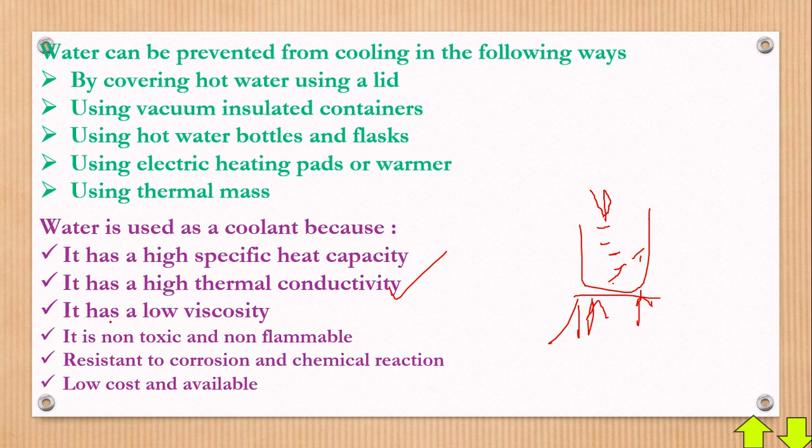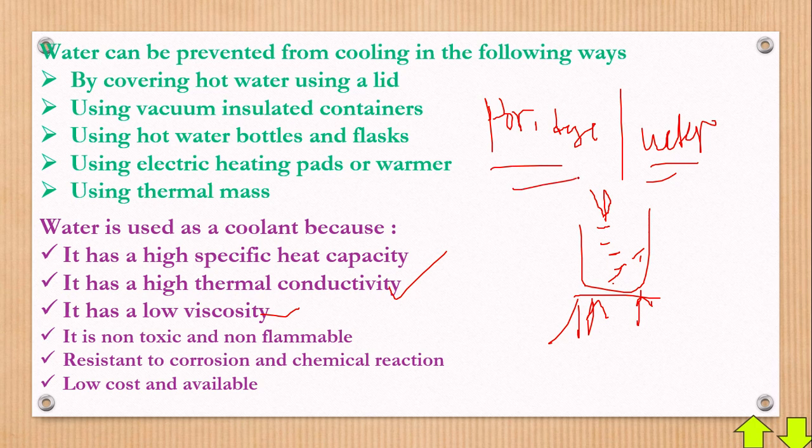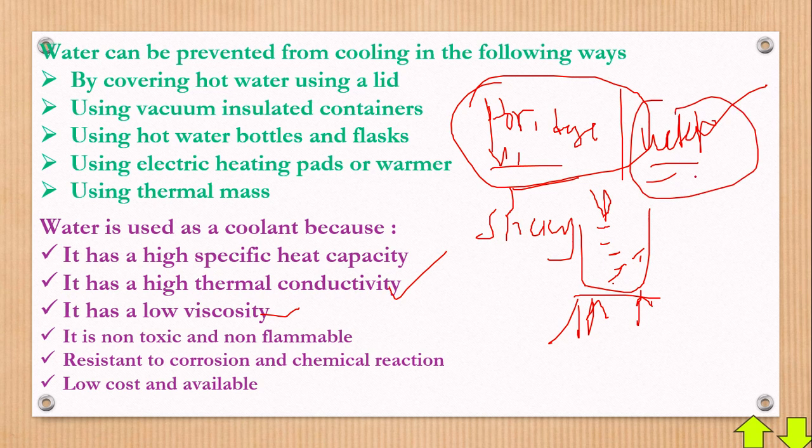The next, water has a low viscosity. I'll explain the viscosity using porridge. You all know what porridge is versus the water. Of the two, which one is easier to drink? It is water. Now, why is porridge hard to drink? It's because porridge is viscous, or it has a high viscosity, meaning that porridge is sticky. However, water is not sticky, it doesn't stick onto the walls.